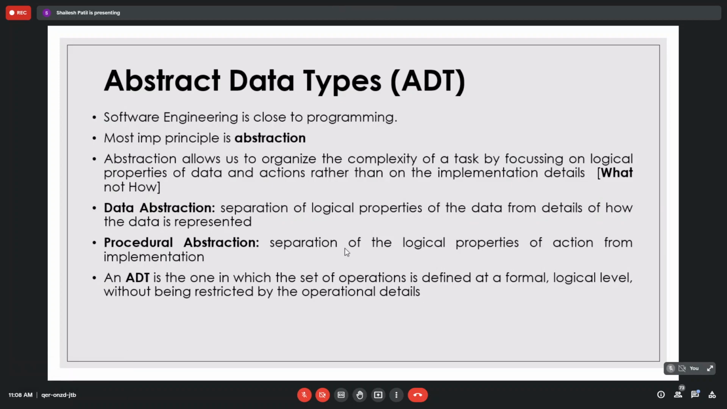We are just writing sort. The rest of the thing in the backend will be hidden. Means the implementation details will be hidden. In the backend we won't know whether it is sorted by bubble sort, quick sort or any other sort. It will be hidden from the user. So abstraction means we are going to focus on what, and we are not going to focus on how. Getting exactly what you mean by abstract?